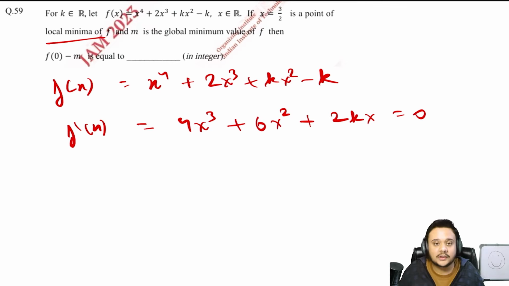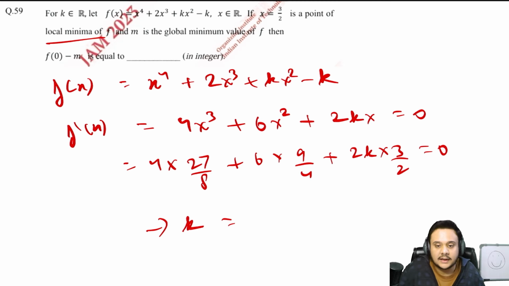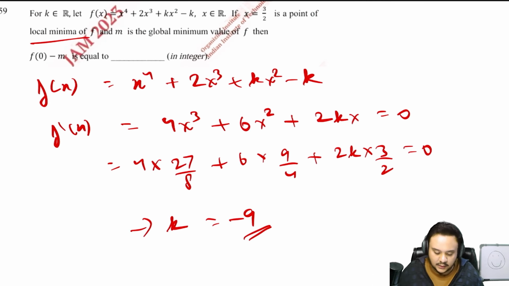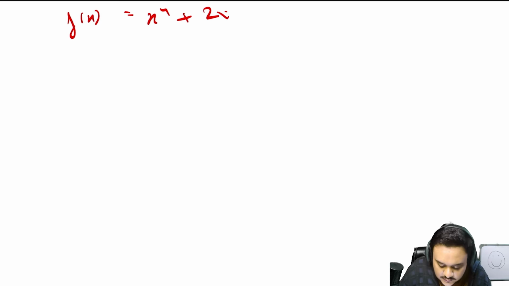So 3 by 2 should satisfy this equation. So 4 multiplied by 27 by 8 plus 6 multiplied by 9 by 4 plus 2k into 3 by 2 is equal to 0. You solve this and the k that you're going to get is k will be minus 9. Okay, then you are going to use this k and substitute it into the actual equation, into f of x. So your equation is going to look like x4 plus 2x cube minus 9x square plus 9.